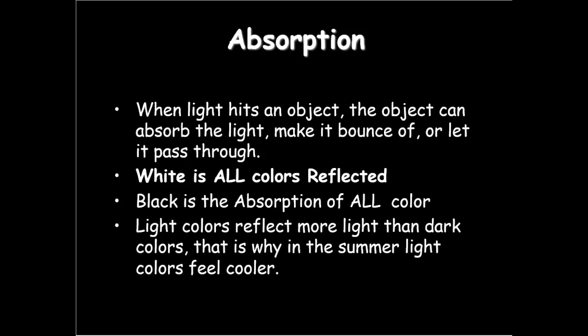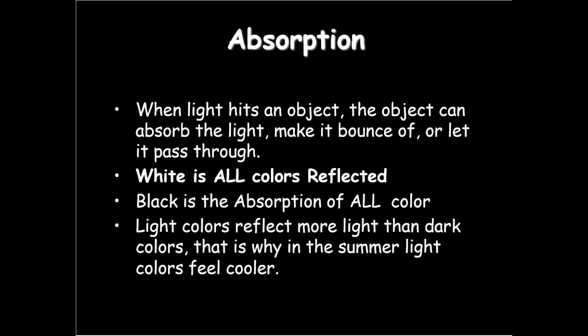Now, another thing that we're going to cover, okay, this is the last thing we're going to cover with light today, is absorption. So, when light hits an object, the object can absorb the light, okay? That's where it's absorbing all the colors that it's not. And it reflects the light or the color that it is, all right? And it makes it bounce off or it lets the light pass through. Remember, white light is all the colors reflected. Black is the absorption of all the colors.